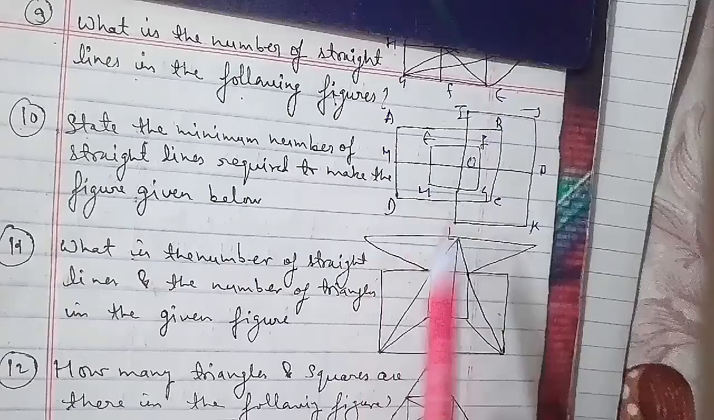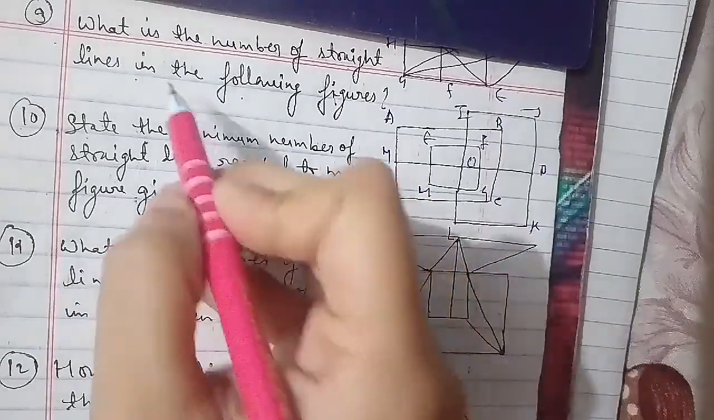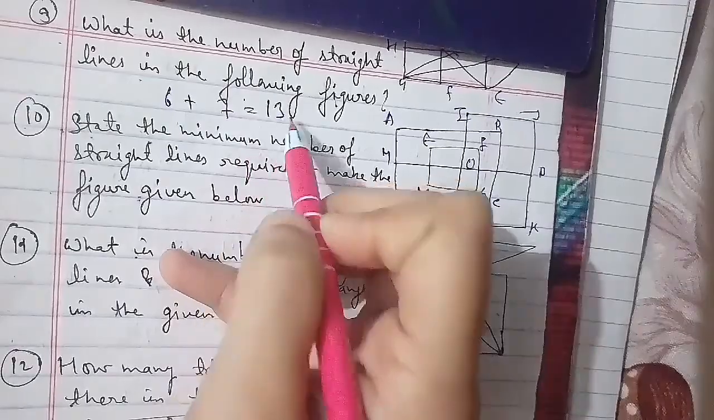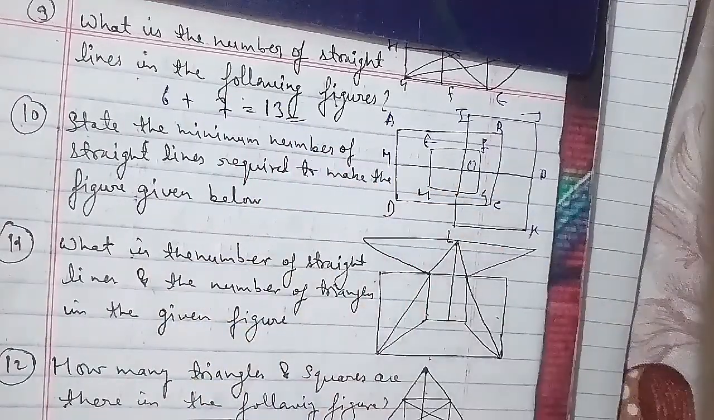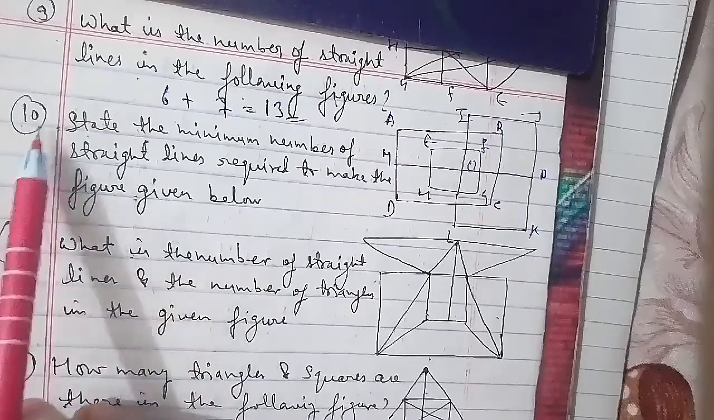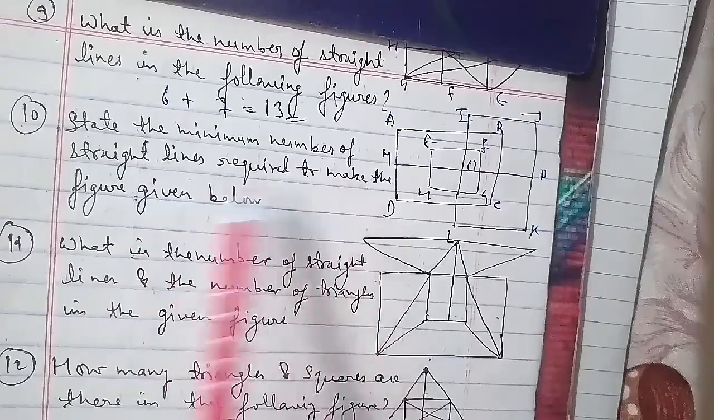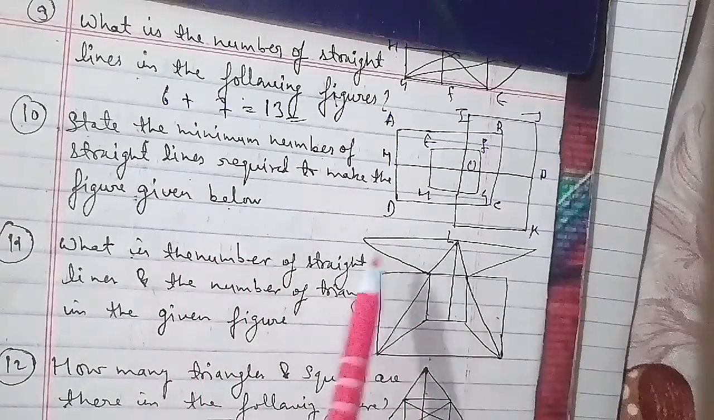Let's go ahead with another question, the 10th question of the session. State the minimum number of straight lines required to make the figure given below. Here we have a figure, as you can see, and the options for this figure are 16, 17, 18 and 19. We have to name it out and then go ahead.